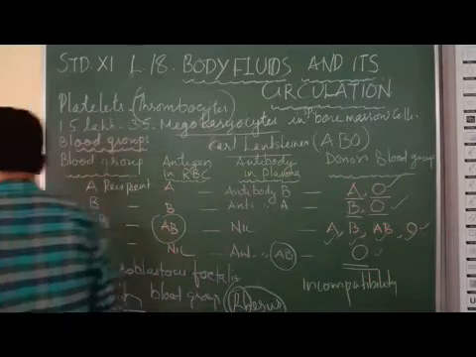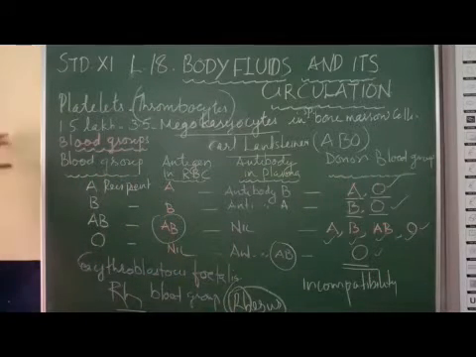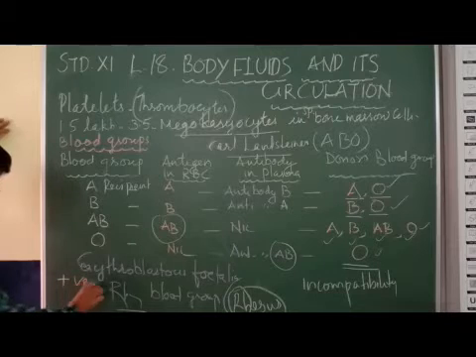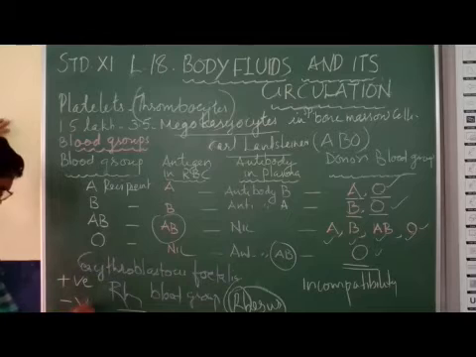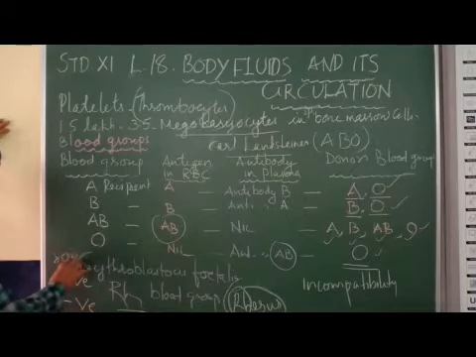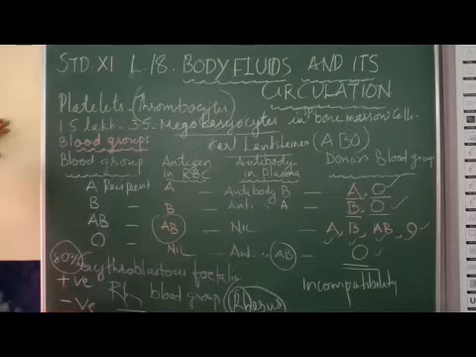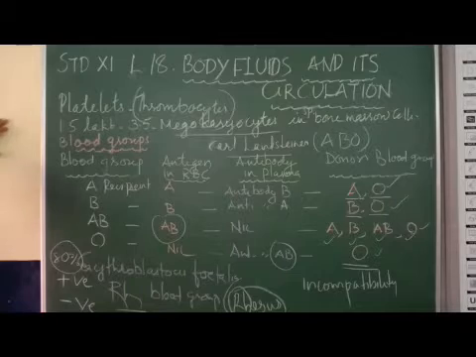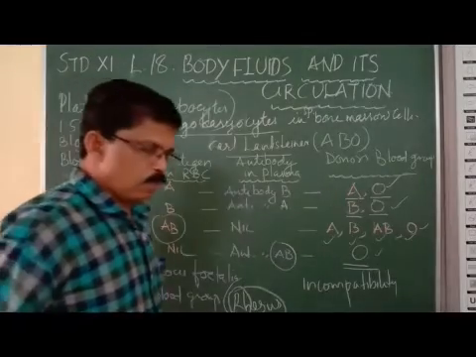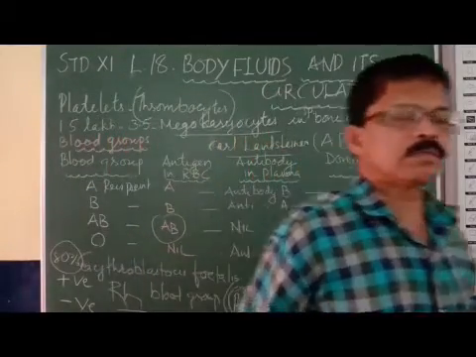If the RH antigen is present in the body, it is called RH positive blood group. If RH antigen is absent, then it is called RH negative. 80% of people are RH positive. Only 20% are RH negative. So RH blood group is another, fifth type of blood group, observed and noted in rhesus monkey. So let me give you one example.